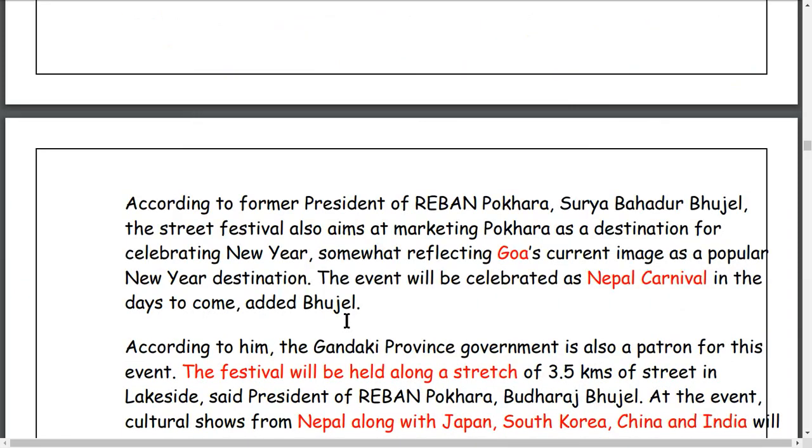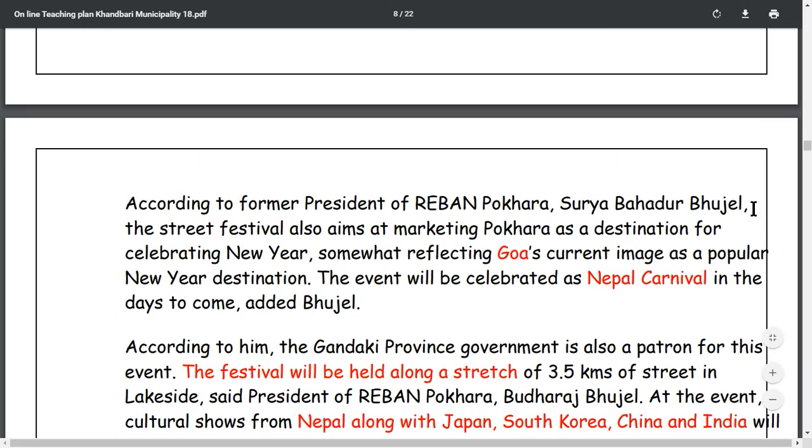According to the former president of REBAN Pokhara, Surya Bahadur Bhujel, the street festival also aims at making Pokhara a destination for celebrating New Year. Somewhat reflecting Goa, the name of a place in India, which is correctly imagined as a popular New Year destination. The event will be celebrated as Nepal Carnival.